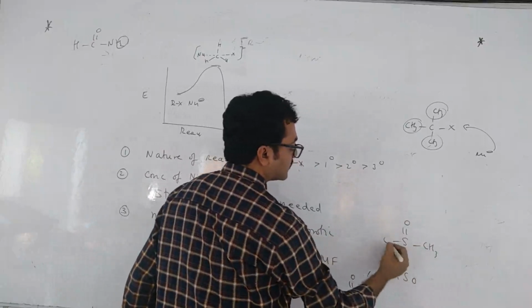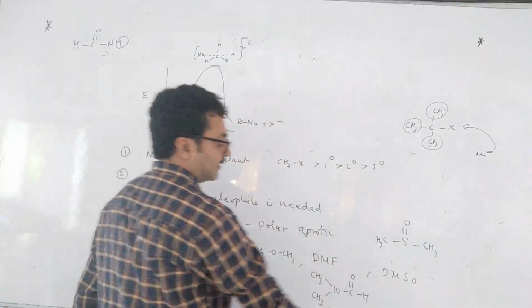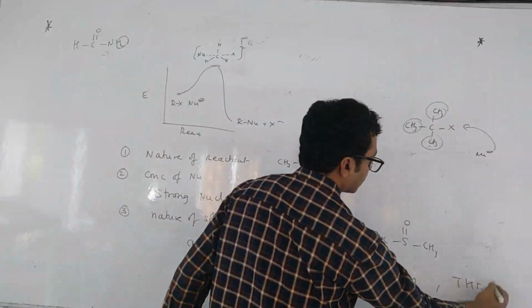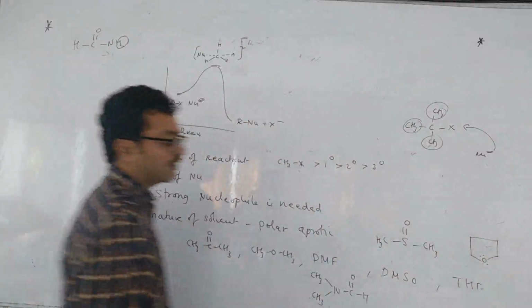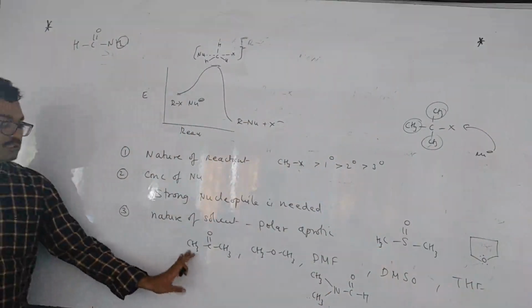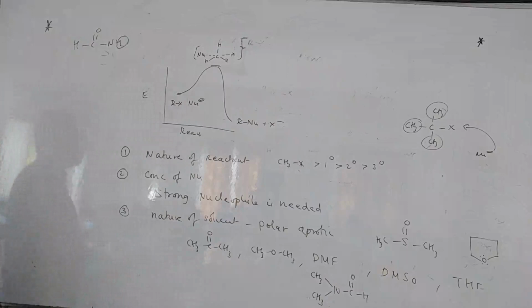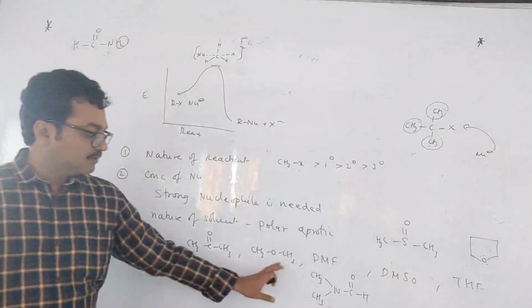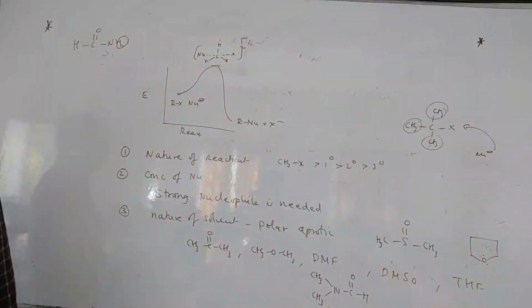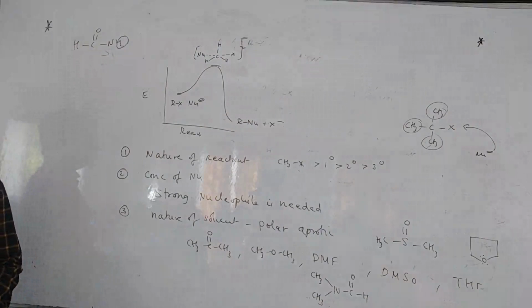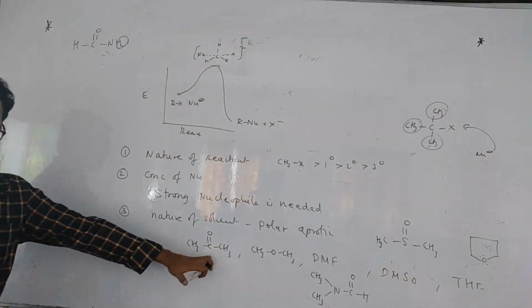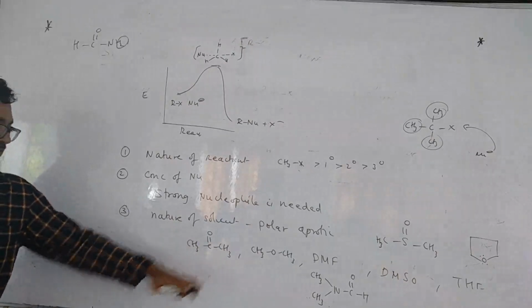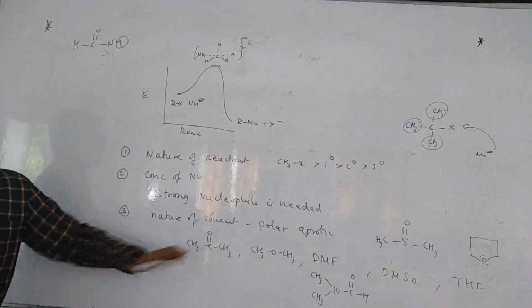These are the solvents. And THF, tetrahydrofuran, like this. Furan, you have seen in aromatic compounds. So this is tetrahydrofuran, THF. So these are polar aprotic solvents: acetone, ether, DMF, DMSO and THF. Aprotic means they do not donate protons, but they are polar, because of O minus and C plus. This is polar.